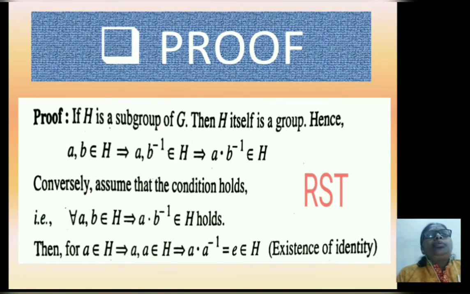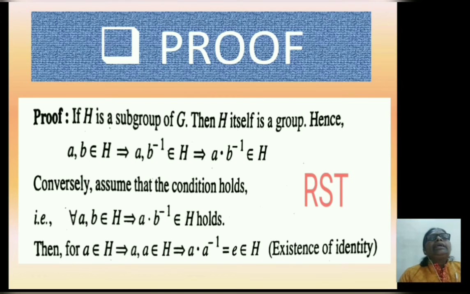Let us see the proof. If H is a subgroup of G, then we know that H itself is a group. Hence, a, b belongs to H implies a, b inverse also belongs to H, and this implies a·b inverse belongs to H. That is the closure property.